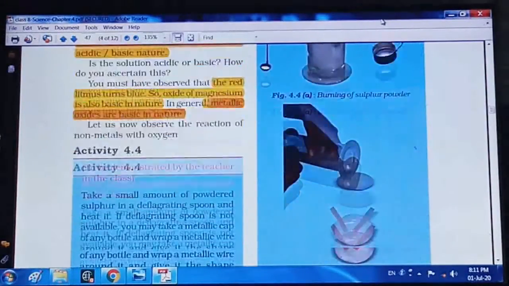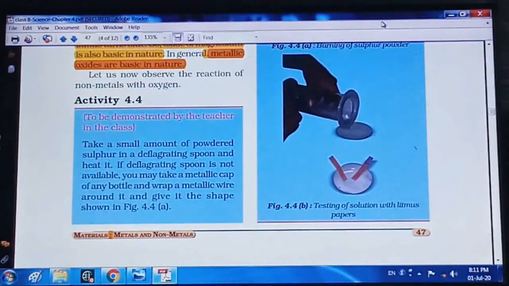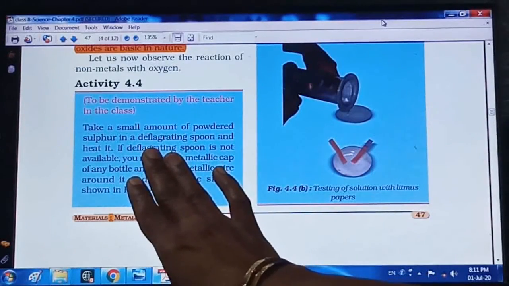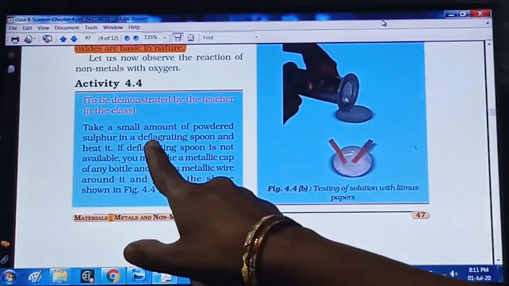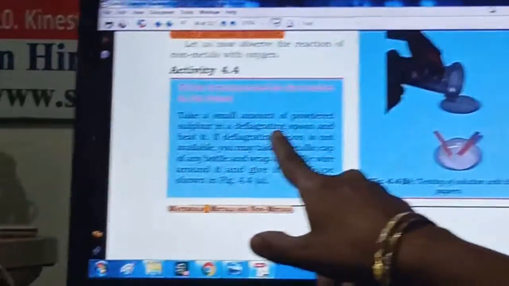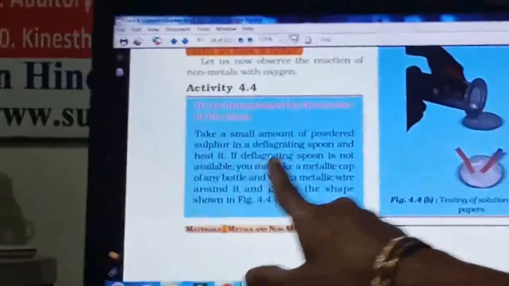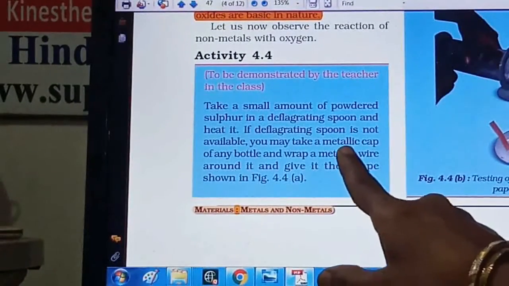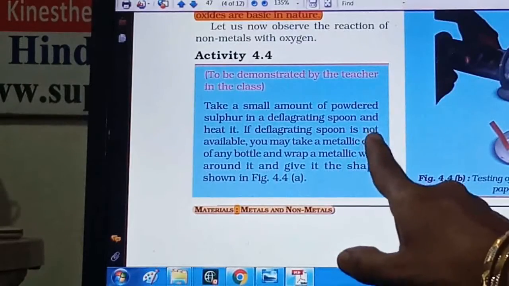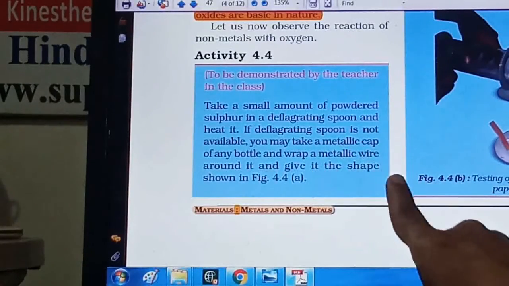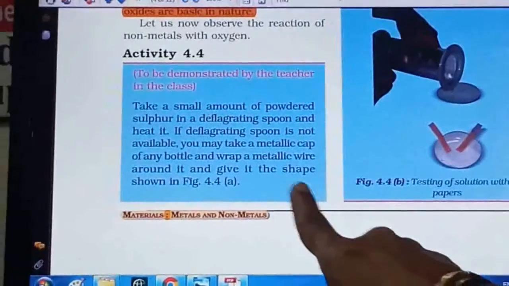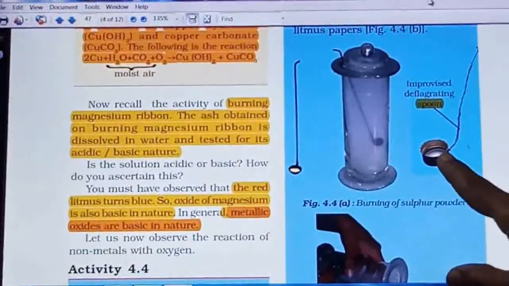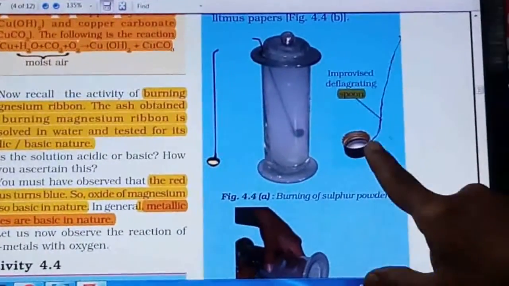The next activity is given in your textbook: take a small amount of powdered sulfur in a deflagrating spoon, right, and heat it. If this spoon is not available, then you have to take a metallic cap of a bottle, wrap a metallic wire around it and give it a shape, how it is shown in the figure, in this way, right? So your spoon will be ready.